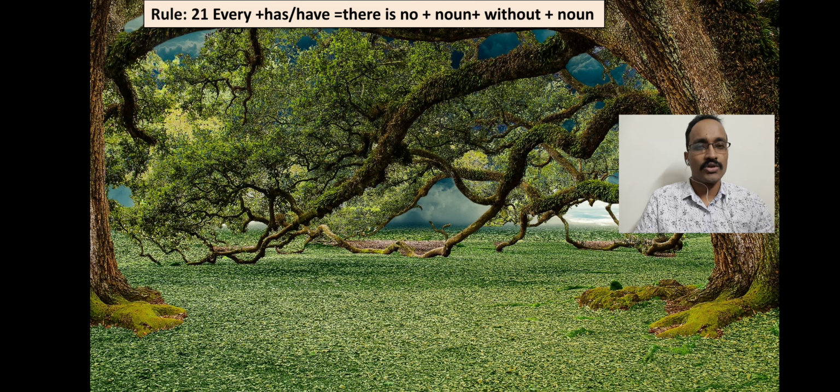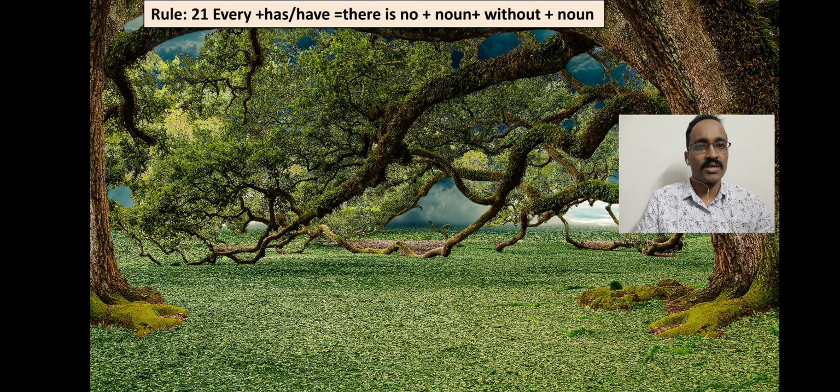This is the continuation of my previous lecture on transformation of sentences according to meaning. And we are learning how we can transform assertive sentences, affirmative sentences into negative sentences and vice versa. So far we have learned 20 rules, and today we are going to start from rule 21.